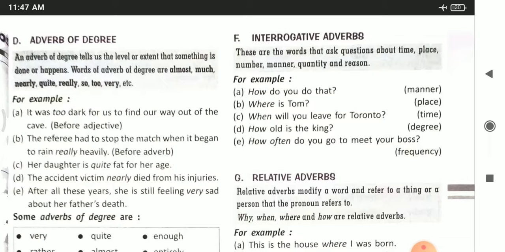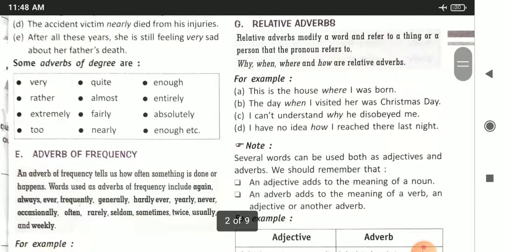How often do you go to meet your boss? It is the example of frequency. So it asks a question about frequency, how often. So these words that are used to ask questions, like how, where, when, how often, are interrogative adverbs. Next is relative adverbs. Relative adverbs modify a word and refer to a thing or a person that the pronoun refers to. So why, when, where and how are relative adverbs.